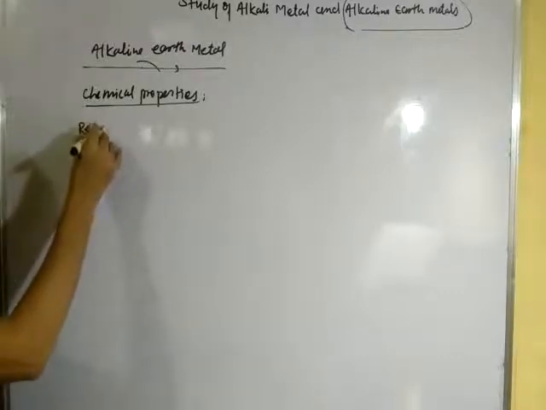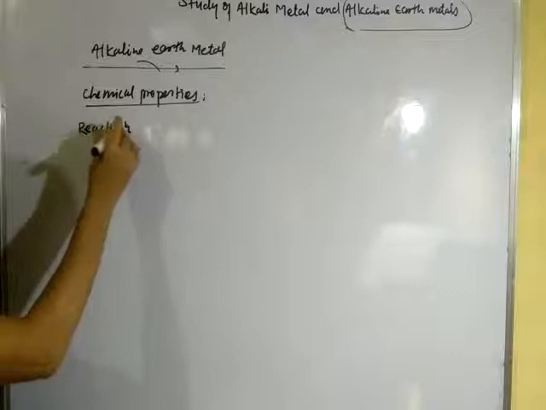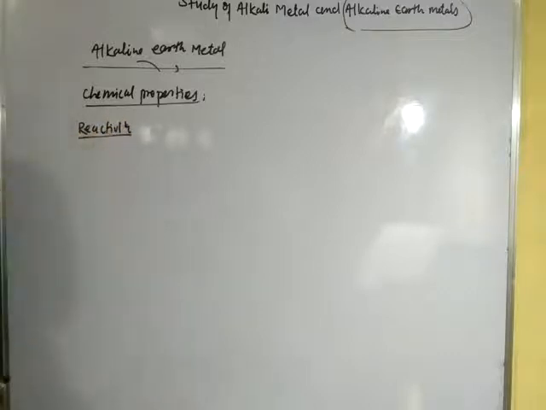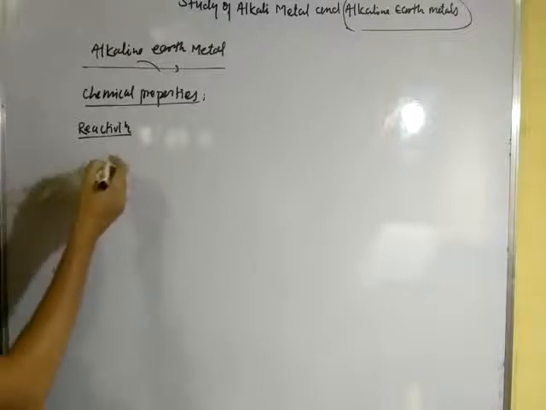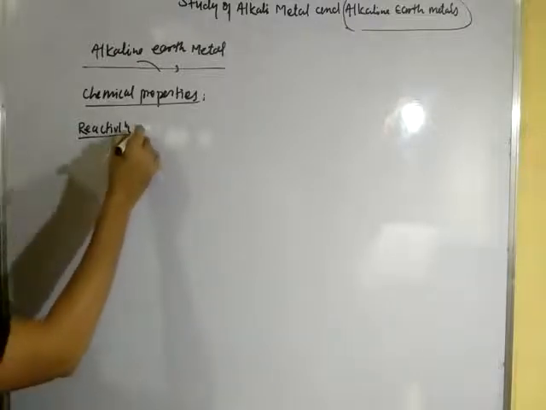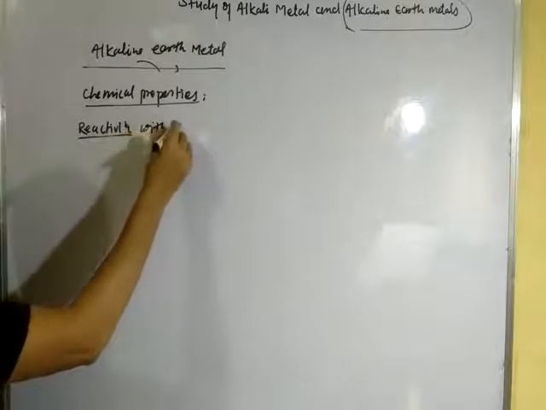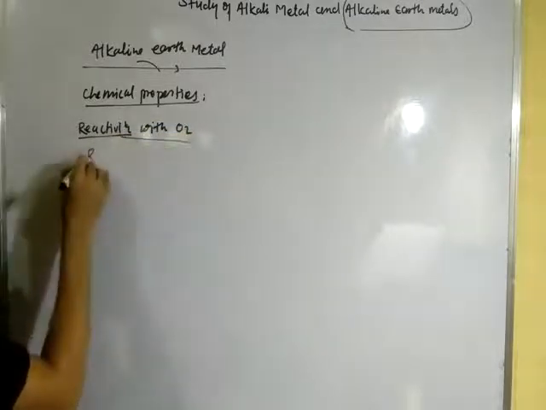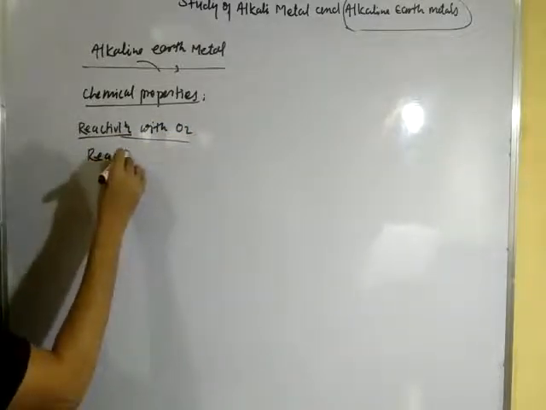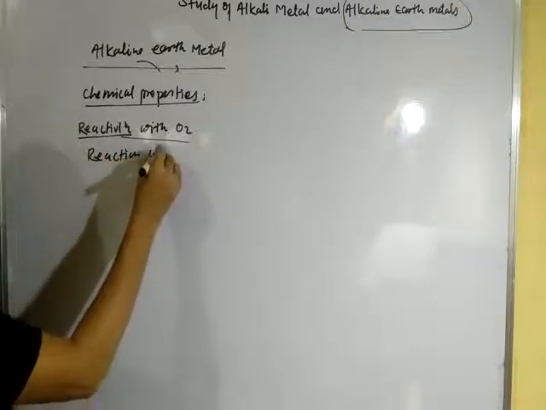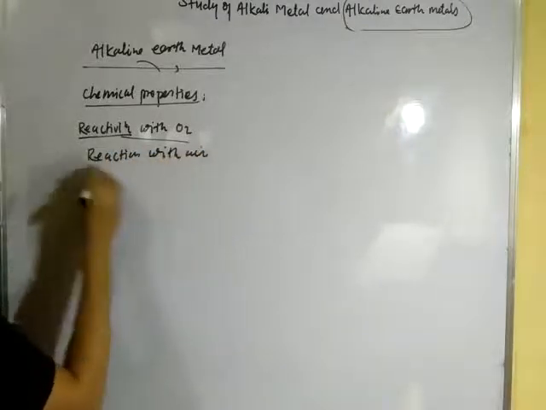First is reactivity, and reactivity with O2 or reaction with air, we can write it.